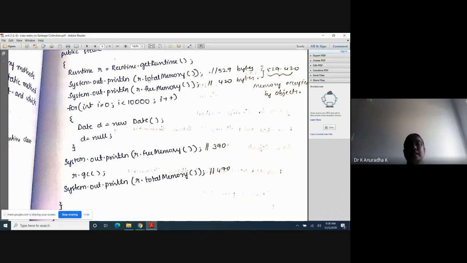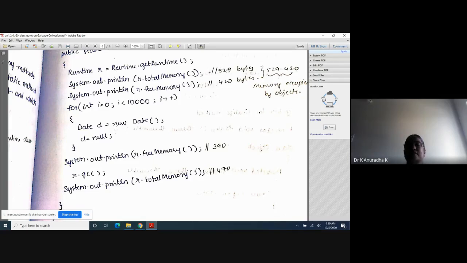Now System.out.println(r.totalMemory()). Now it will give you how many bytes. The return type of this is integer, no? So it will return how many bytes are there in the heap memory, or the total size of the heap memory. That is 529 bytes, let us take. Next, System.out.println(r.freeMemory()). Inside the heap memory, objects are stored, no? Means in some part objects are stored and the remaining part is free. Now it will show you how much free memory is available inside the heap after storing the objects.